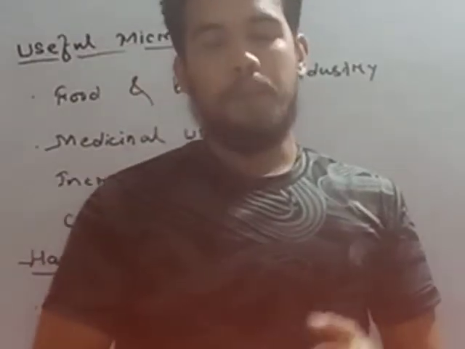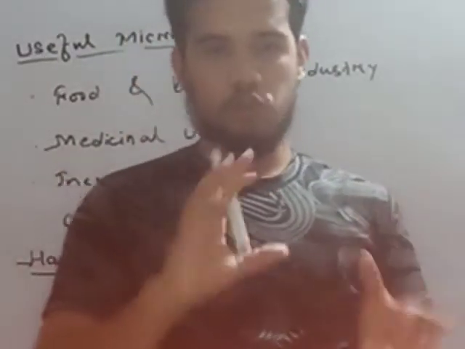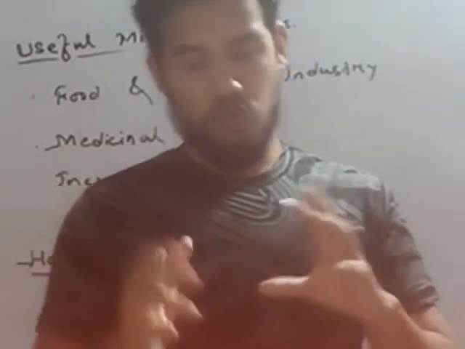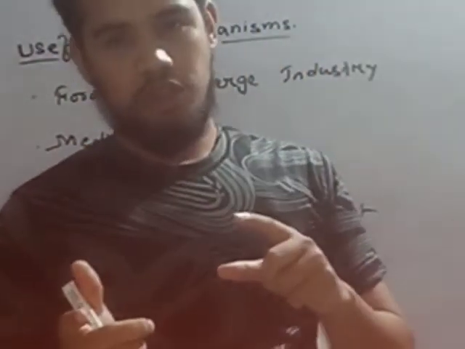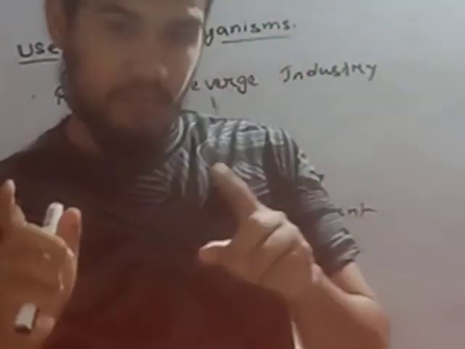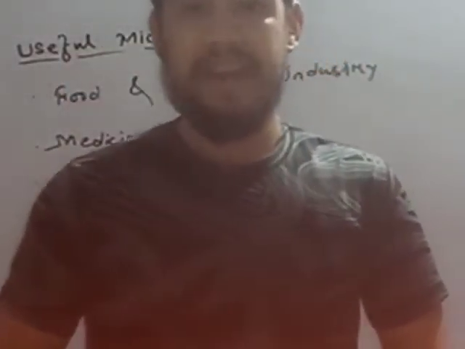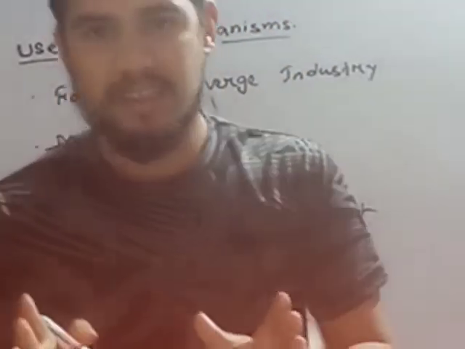Some bacteria convert sugar into acid, and the process by which microorganisms convert sugar into acid is known as fermentation. So what is fermentation?